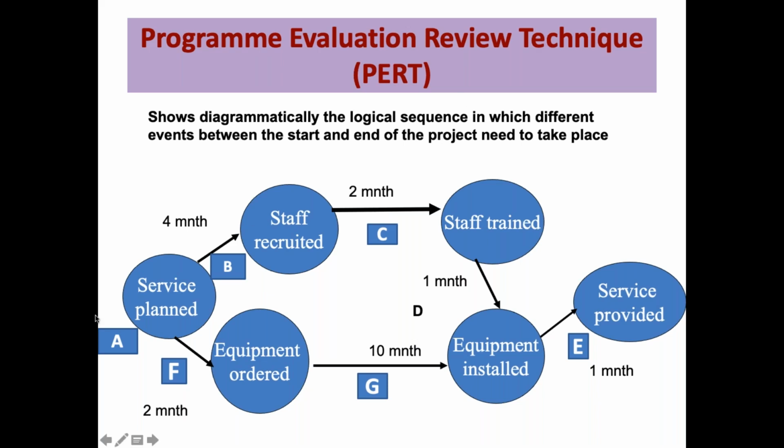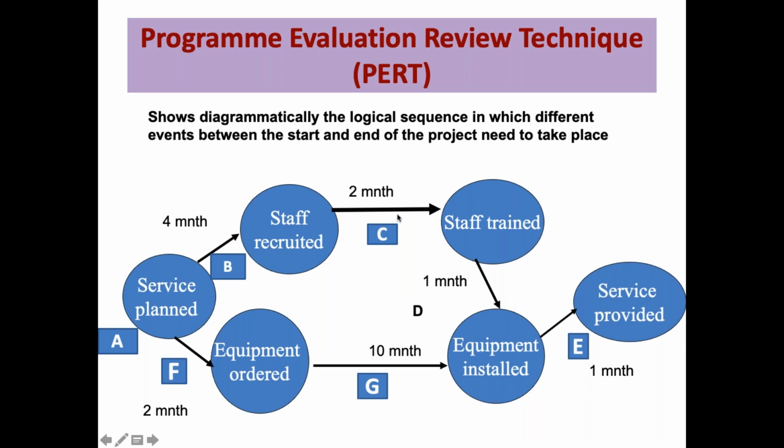So you can see starting is A, where any kind of service is planned. For example, we are talking about immunization here. So we are planning a service in terms of immunization. And at the end, what is our target? That the service of immunization is provided. So you can see with arrows, there are various steps and various stages in the whole process.